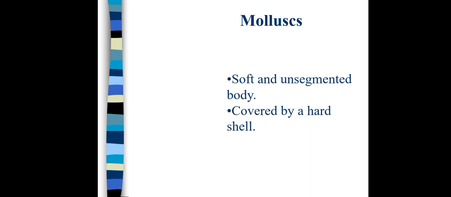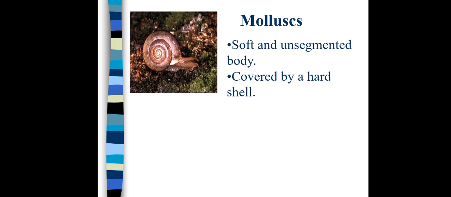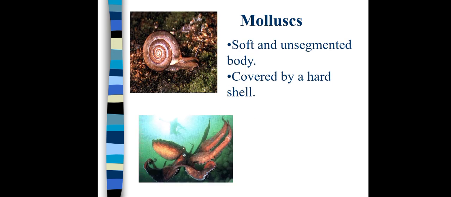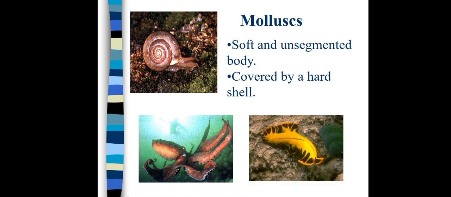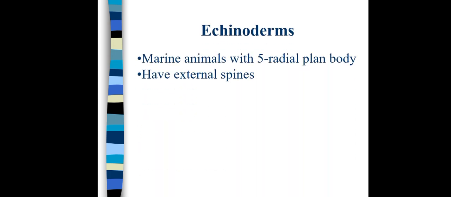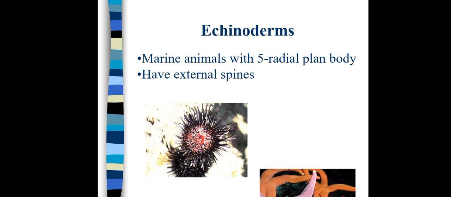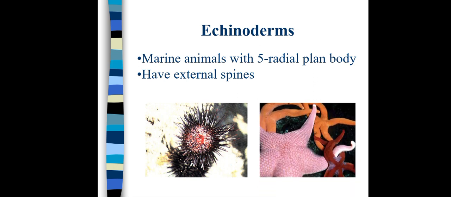Mollusks. They have soft and unsegmented bodies covered by a hard shell. You can see snail and octopus are included in mollusk. Echinoderms, marine animals with 5 radial plane body and they have external spines. Starfish falls in echinoderms.